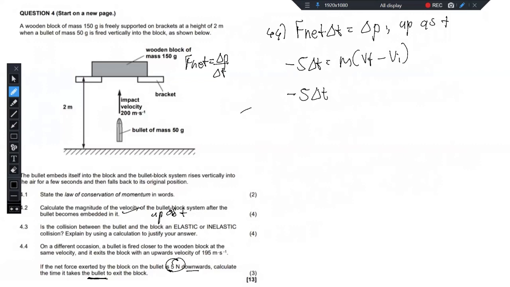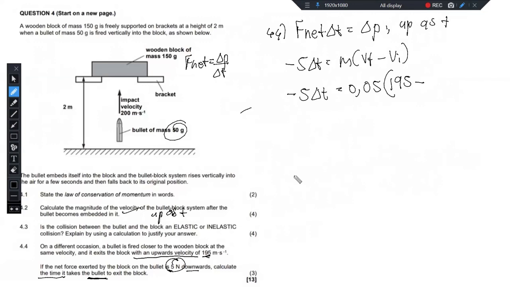Remember, we are looking for that time. Calculate the time. And then the mass of the bullet, right? This is based on the bullet, 50 gram, which we did convert to 0.05 kg. And then what's the final velocity? Remember, this is a different occasion. So the final velocity in this case is 195 upward, right? So it moves upward with a velocity of 195. So I'm just going to substitute the 195 as a positive. You would substitute it as a negative if you took downward as positive.